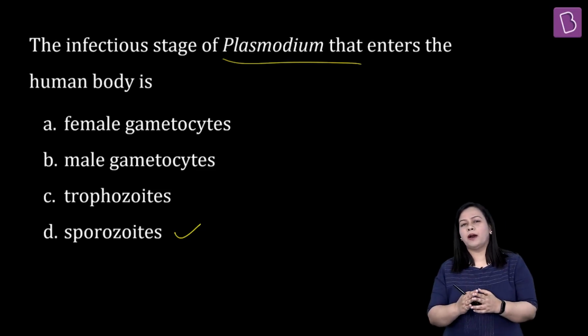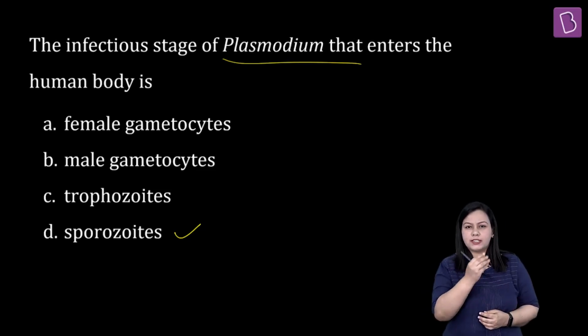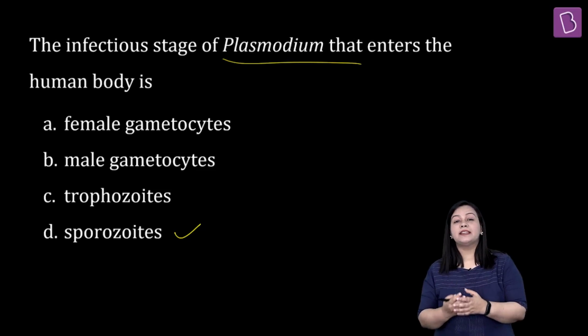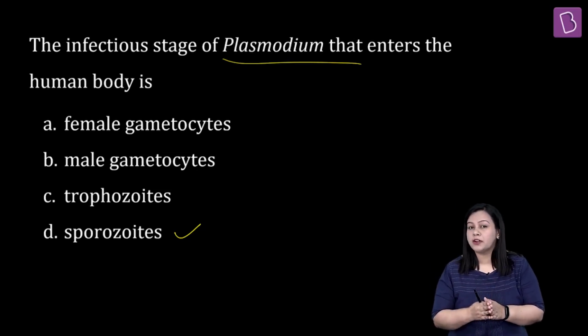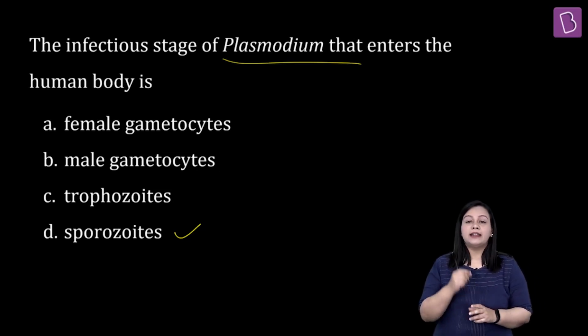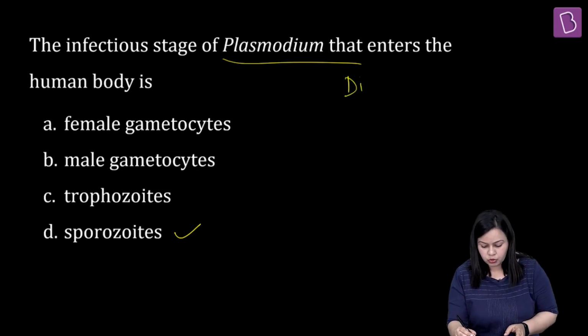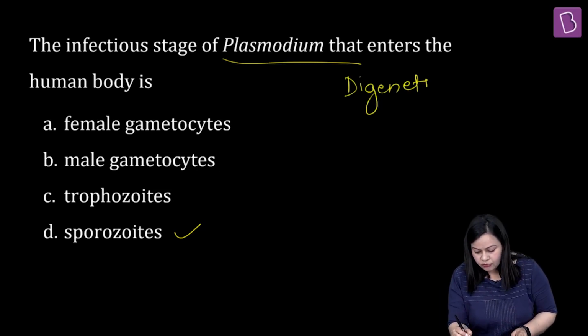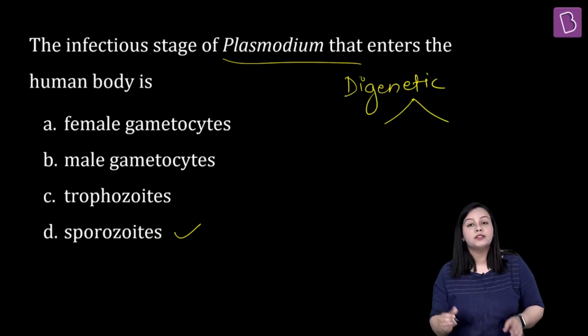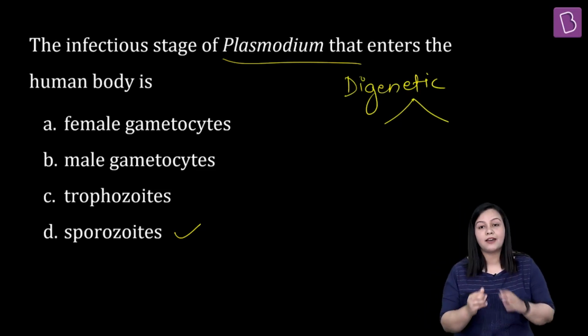And when we talk about this whole cycle of Plasmodium, basically it is digenetic, which means what? This term you must have learnt in your syllabus. Digenetic means when there are two hosts, right? So let me write it down for you so that if you don't know this, you can note it down. Digenetic means having two hosts.